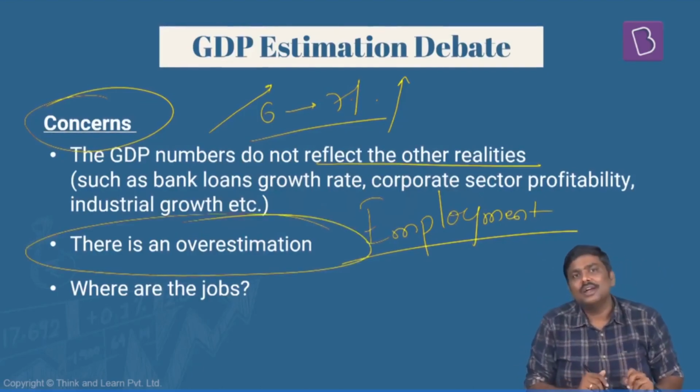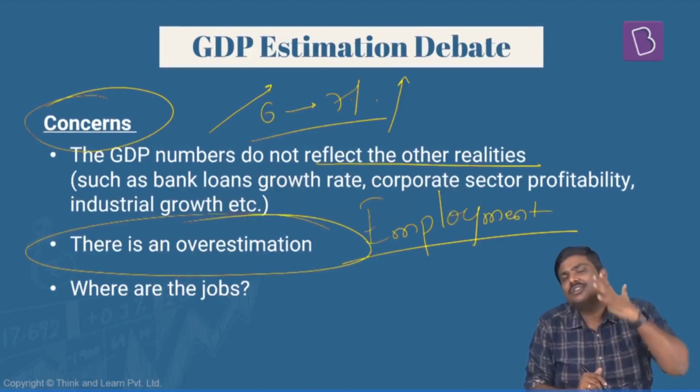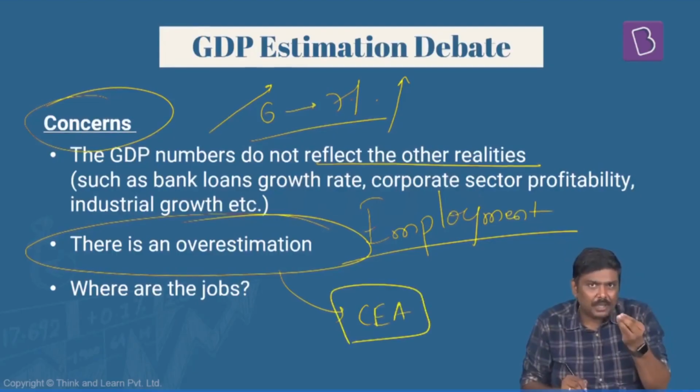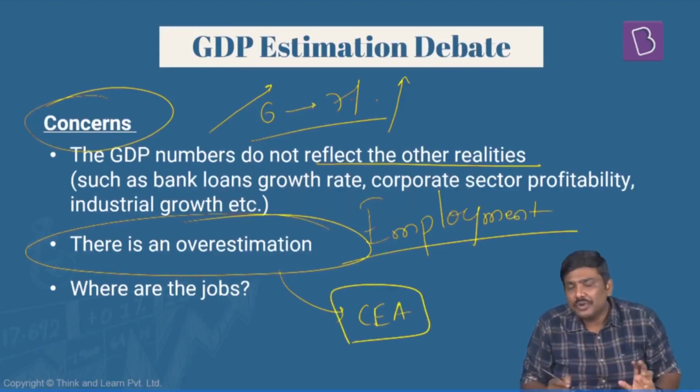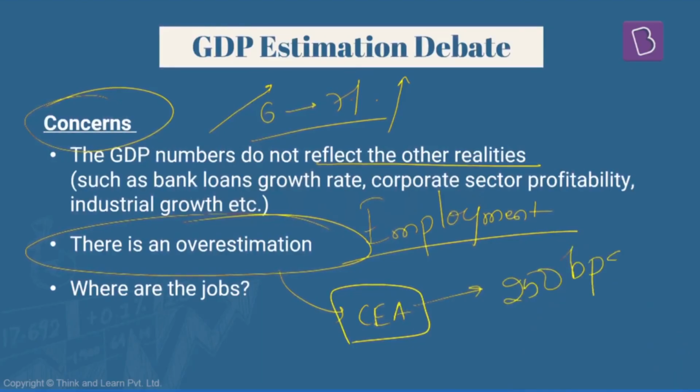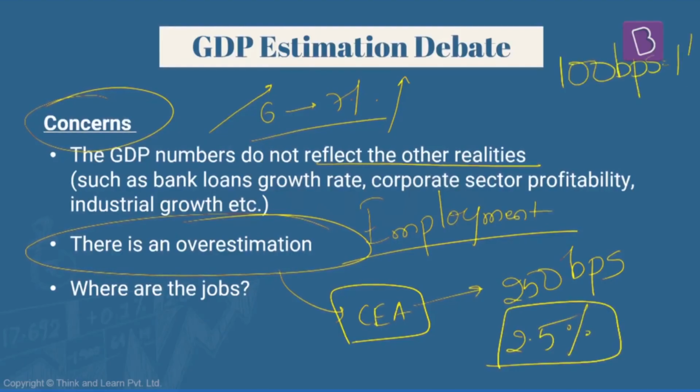There is an argument that there is an overestimation in the GDP. As per the former CEA, Mr. Arvind Subramanian, he stated that the GDP we are estimating right now through the production methodology is overestimated by 250 basis points, or in simple terms 2.5%. Remember this, 100 basis points is equal to 1%.